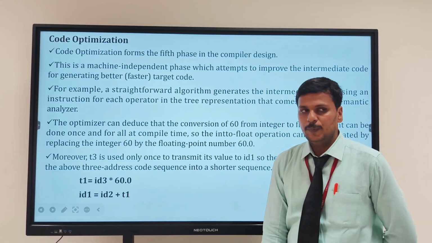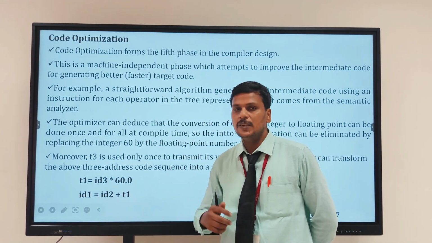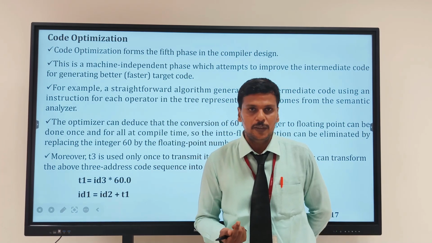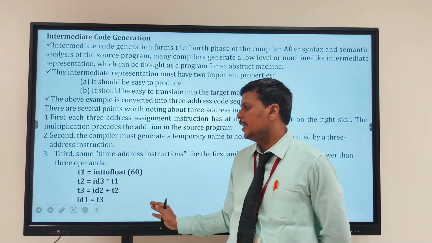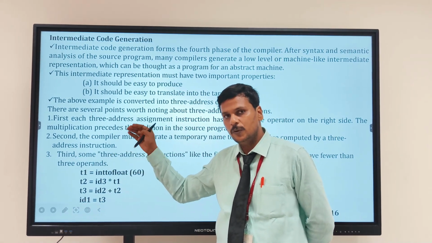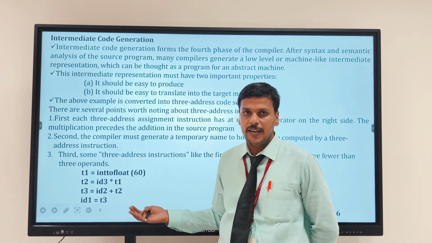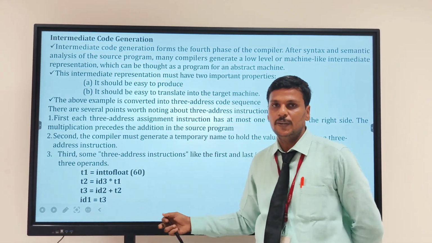And there will be code optimization. So in code optimization, I have to optimize the code without changing the meaning of the code. So I cannot directly optimize this code. This is a four line code. I can optimize this code as a single line, right? I can optimize that by using a single line, but I never change the meaning of this code.